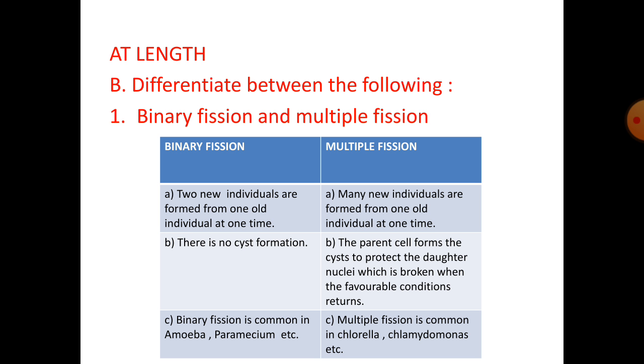Next is the differentiation between the following. Number 1, binary fission and multiple fission. Under binary fission, two new individuals are formed from one old individual at one time. Under multiple fission, many new individuals are formed from one old individual at one time. There is no cyst formation under binary fission. Under multiple fission, the parent cell forms a cyst to protect the daughter nuclei, which is broken when the favorable conditions return. Binary fission is common in Amoeba, Paramecium, etc. Multiple fission is common in Chlorella, Chlamydomonas, etc.